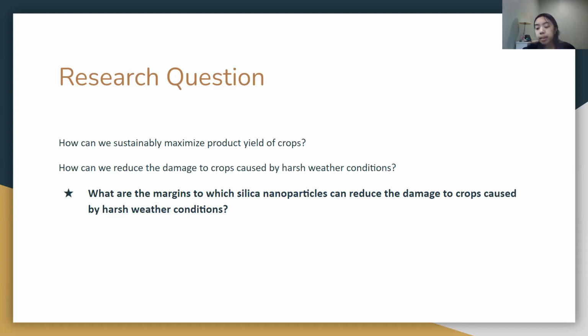As mentioned previously, not only will silica nanoparticles be more environmentally friendly compared to current fertilizers, they will also be more economically sustainable as lower concentrations of silica would reach the same effect as an entire bottle of commercial fertilizer.